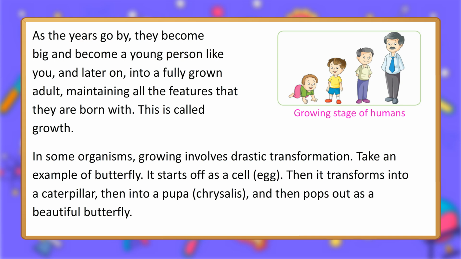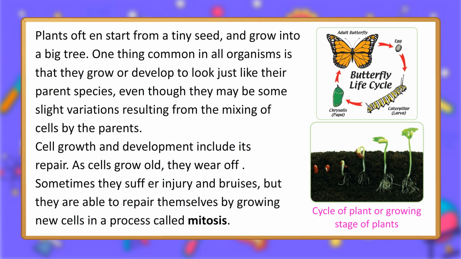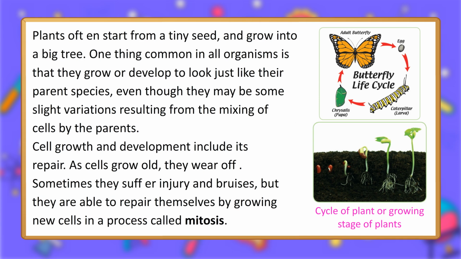In some organisms, growing involves drastic transformation. Take an example of a butterfly. It starts off as a cell, an egg, and it transforms into a caterpillar, then into a pupa, chrysalis, and then pops out as a beautiful butterfly. Plants often start from a tiny seed and grow into a big tree.